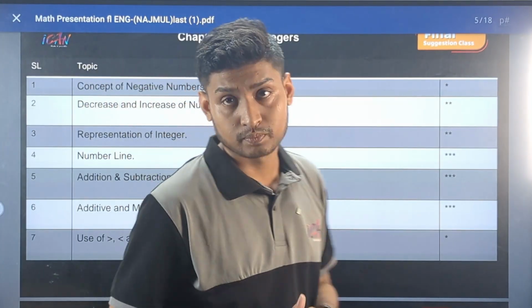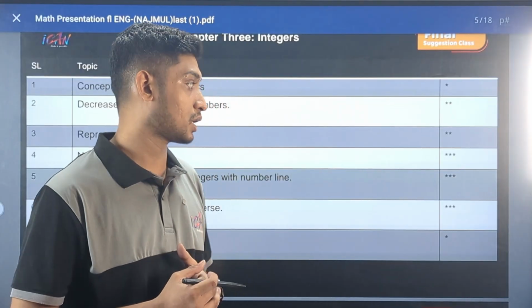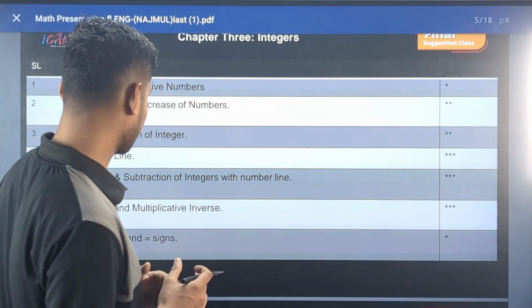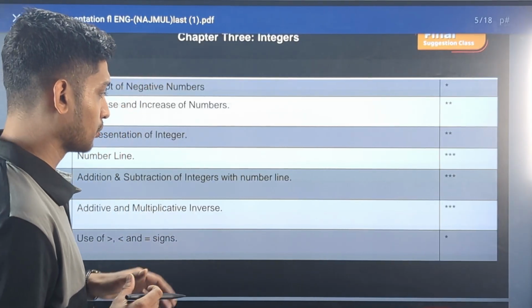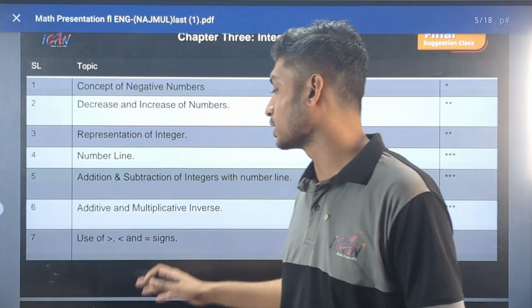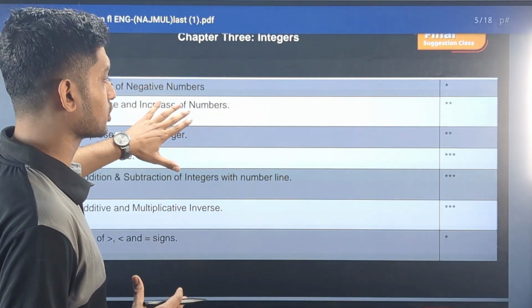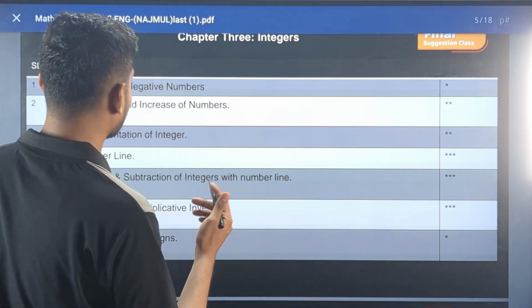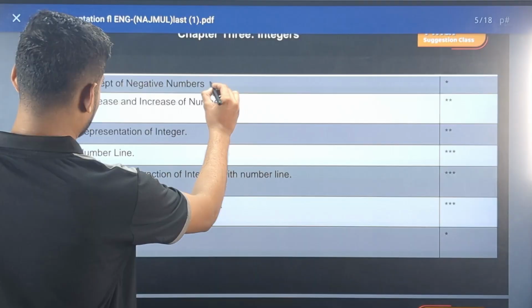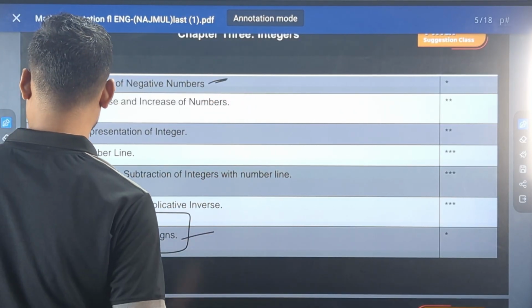From chapter 3, we have to have good ideas about number line and addition and subtraction of integers with number line, additive and multiplicative inverse, because most students often find difficulty answering questions related to additive and multiplicative inverse. And the second most important things are decrease and increase of numbers through number lines. And finally, you should have some basic ideas of the concept of negative numbers, and use of greater than, less than and equal signs.